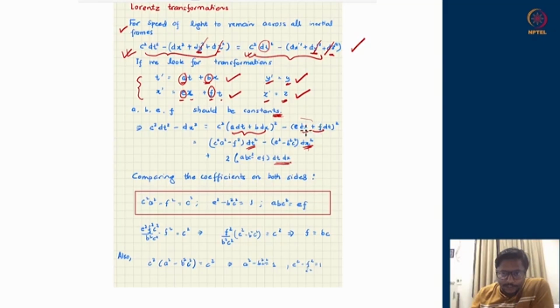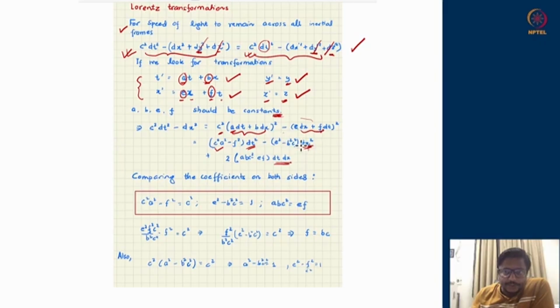So I just opened it up. The coefficient of dt square will be c square times a square from the first term and minus f square from the second term. So dt square will come with the coefficient c square a square minus f square.